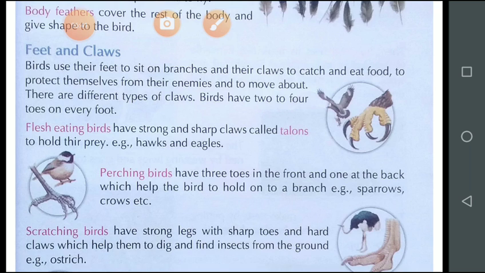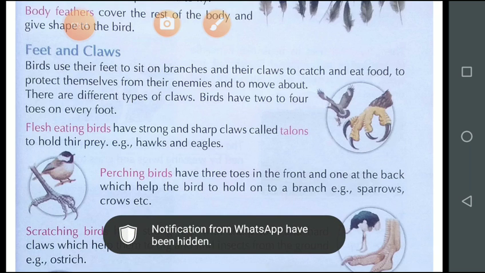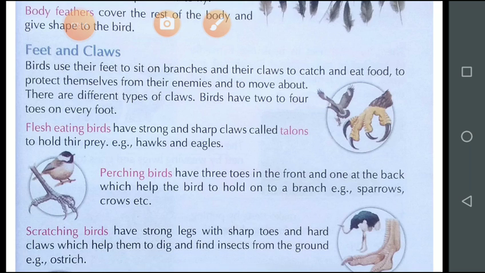Now student, just observe your foot. We have 5 fingers and on every finger we have a nail. Is it clear? So these nails are known as claws of the bird and fingers are known as toes of the bird.